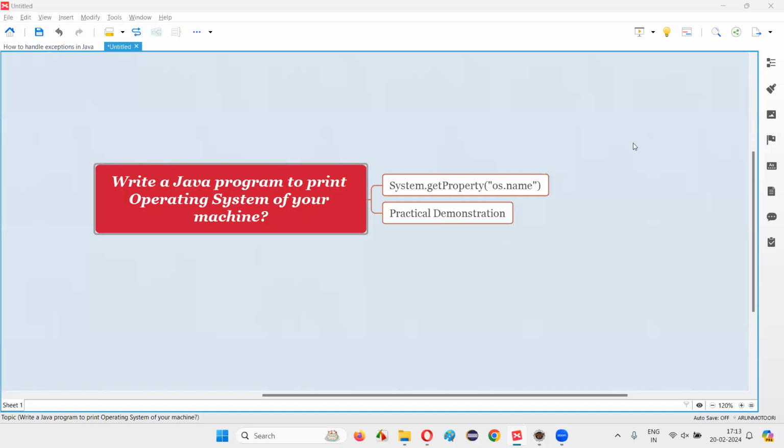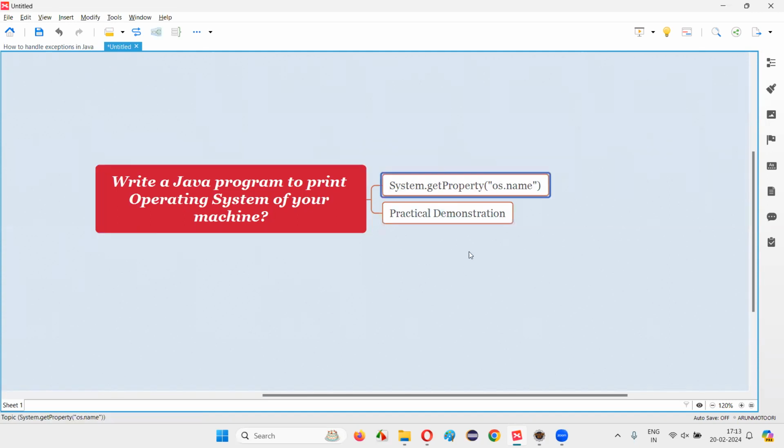Welcome to this session. In this session, I'm going to answer one of the Java interview questions. That is, write a Java program to print the operating system that is there in your machine, whether that is Mac operating system or Linux or Windows, which version of Windows, etc. We have to write a Java program using which we should be able to retrieve the operating system that is there currently in your machine. And after retrieving, we have to print it out using the normal print statement.